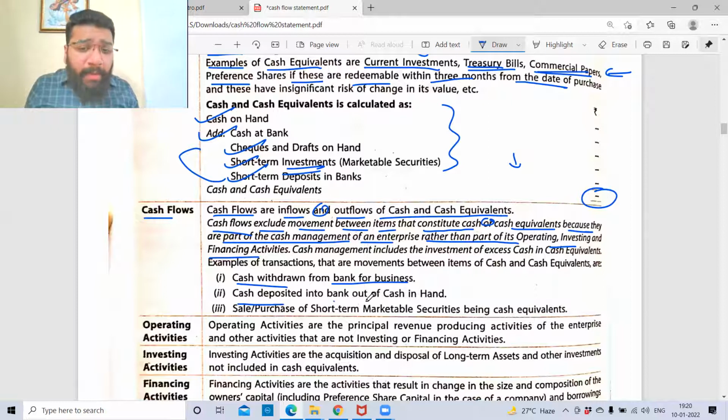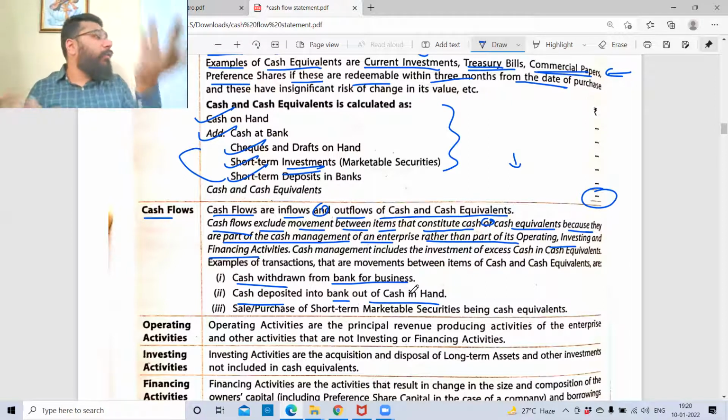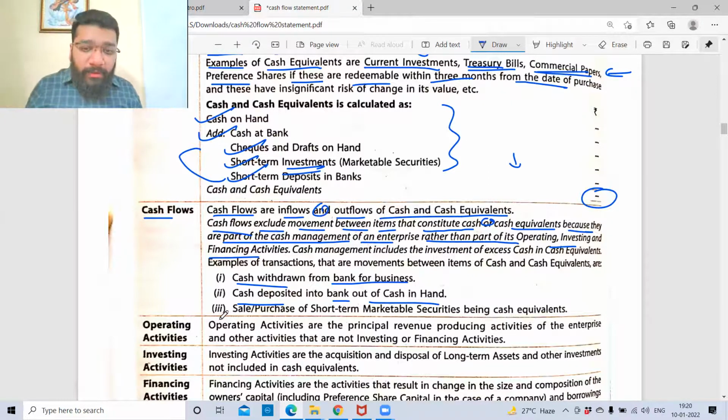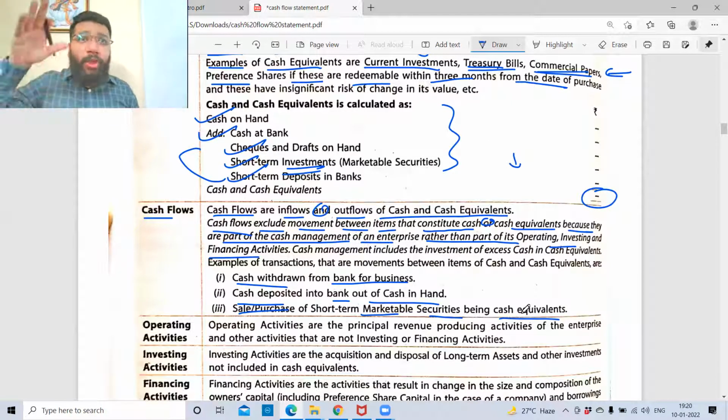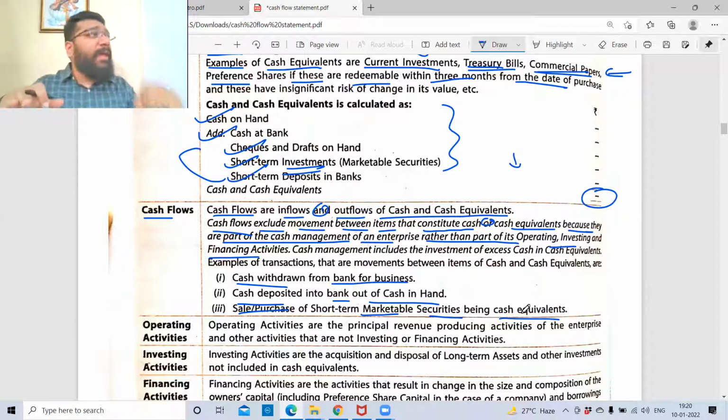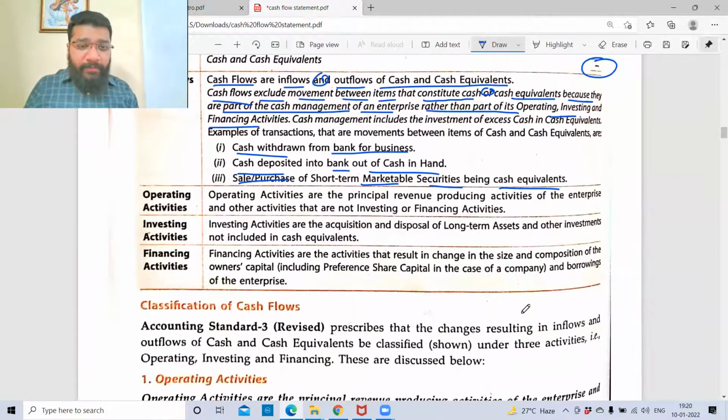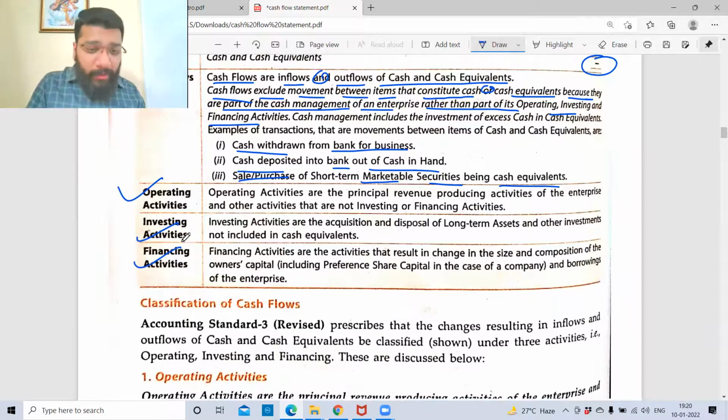Cash deposited into bank out of cash in hand. Cash in hand is going down, cash in bank is going up. So it is one pocket going down, another pocket going up. This is not cash inflow. Sale and purchase of short-term marketable securities, being cash equivalent: when you sell or purchase, the short-term investments will go up and down, cash in hand will go up and down. So this does not constitute cash flow. Are we clear with this point? Next is operating activity, investment activity, and financing activity. Now this I will deal one by one.